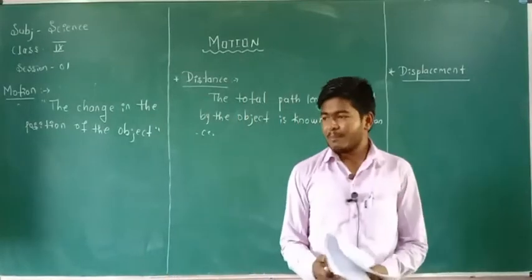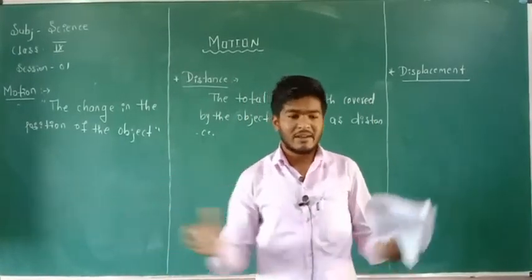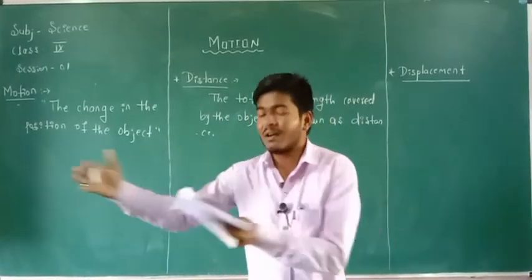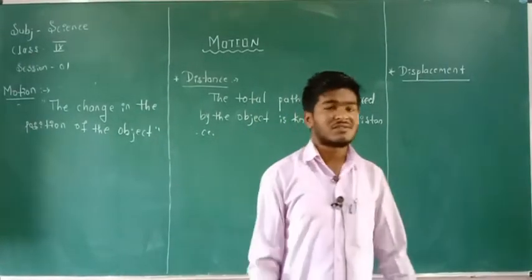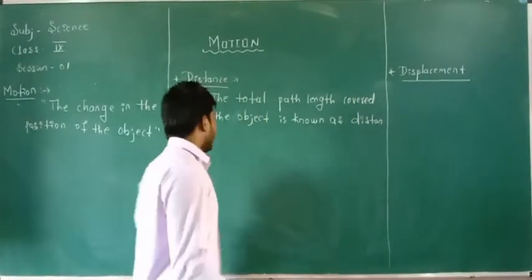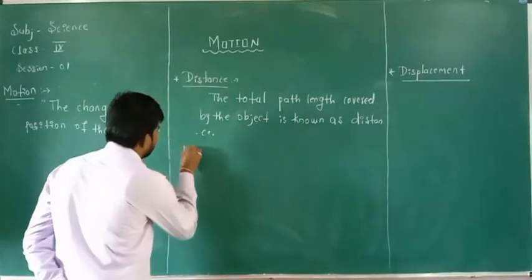The total path length covered by an object is known as distance. Imagine, now I am going to take one example.